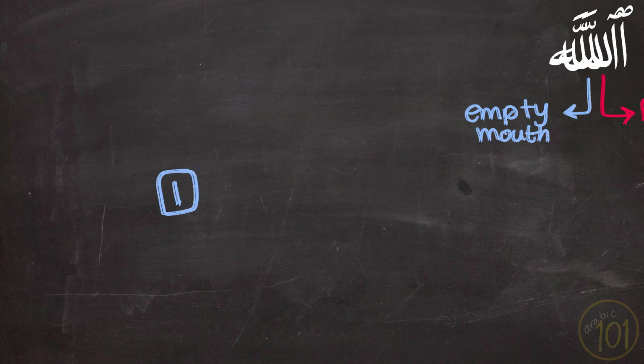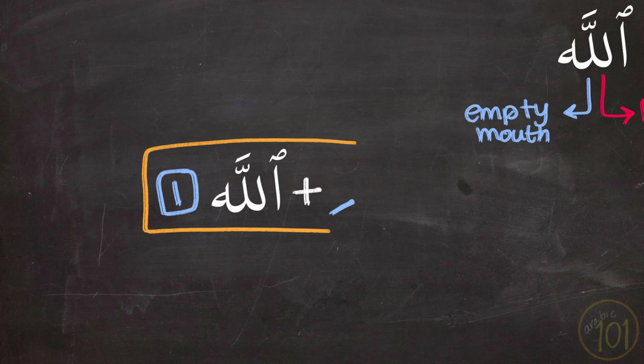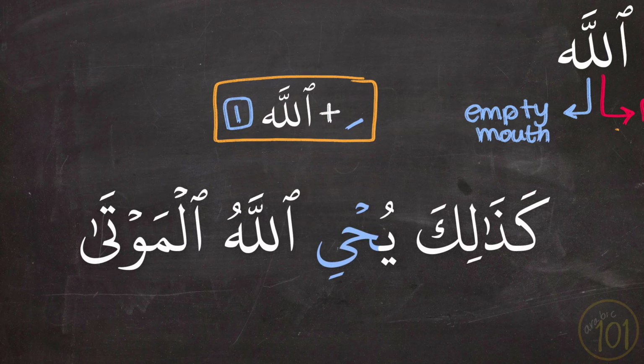The first, if the letter before Allah has kasra, we say it like that. كَذَلِكَ يُحْيِي اللَّهُ الْمَوْتَى. So the letter before Allah had kasra. And that's why we said يُحْيِي اللَّهُ.